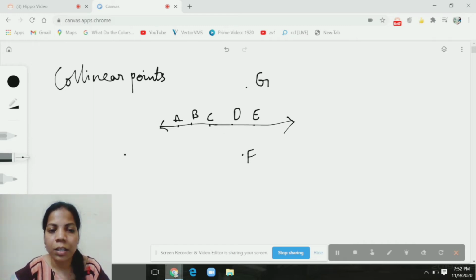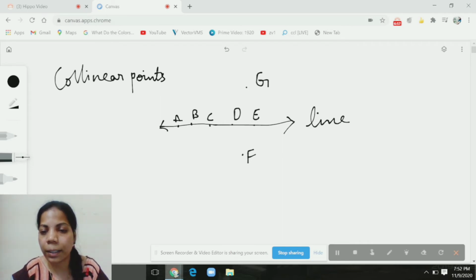Got it, children? So now, the line which is passing through some collinear points is called the line of collinearity. This is called the line of collinearity.